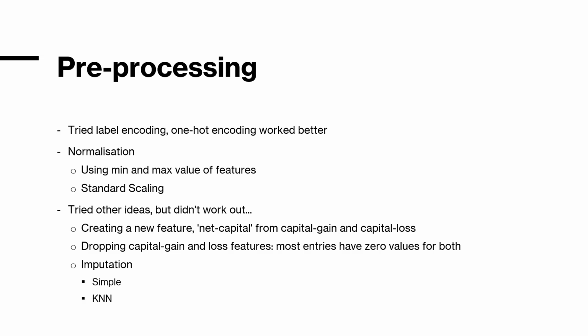Other than this, we tried out other ideas, but they didn't work out so well. We tried dropping the capital gain and loss features, as these two columns have a very high number of zeros. To handle the missing data, we tried simple imputation and KNN imputation. For the more sophisticated imputation using k nearest neighbors, this technique leverages the values of neighboring instances to impute the missing values. So we tried using these techniques to get proper values for the missing data.